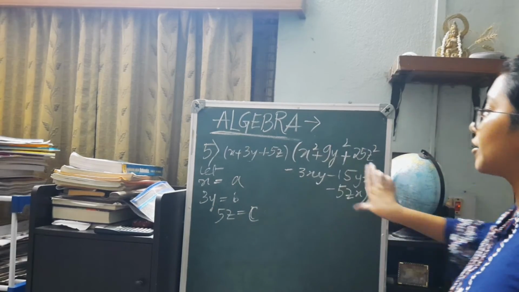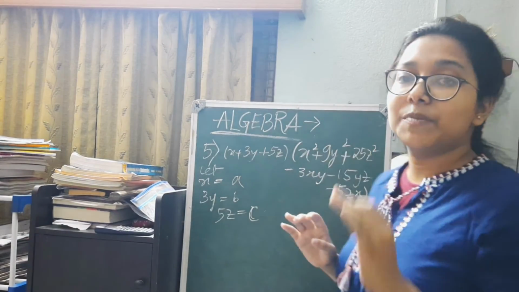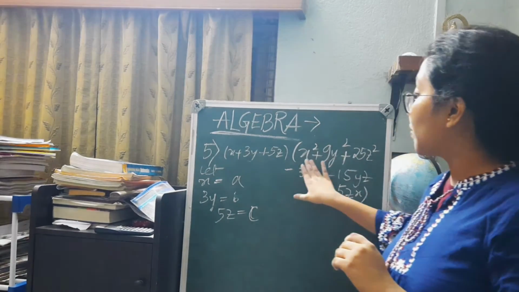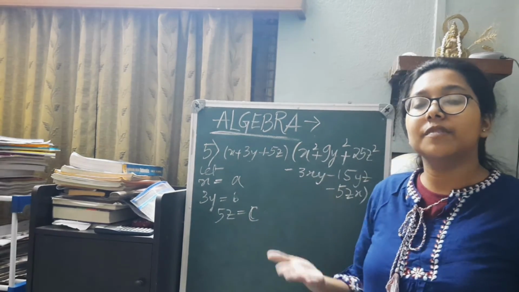So it is totally matching with the common formula which we have already seen, that is (a plus b plus c) into (a square plus b square plus c square minus ab minus bc minus ca).